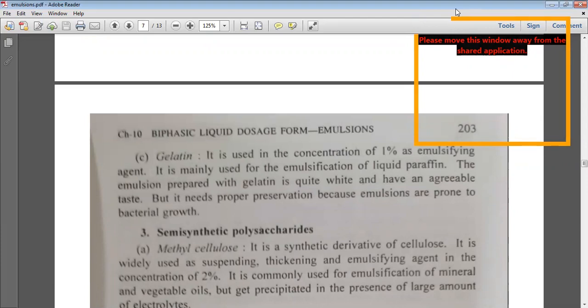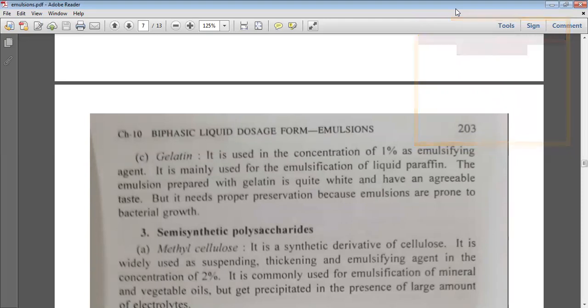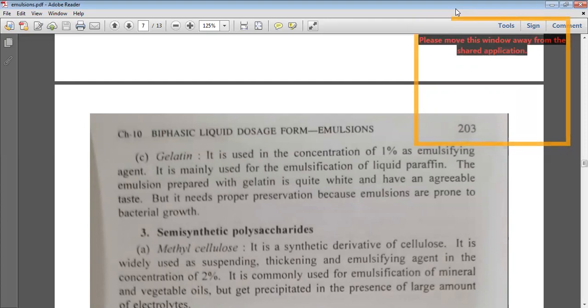So all the natural emulsifying agents like egg yolk, gelatin and wool fat are obtained from a natural source, that is from the animal source, and hence if these emulsifying agents are used in the preparation of emulsion, proper storage and refrigeration is necessary because it may lead to a foul smell because of the substances which are obtained from the natural source.